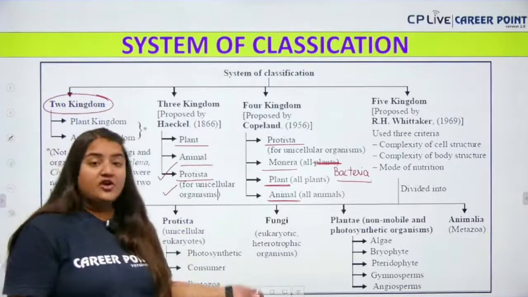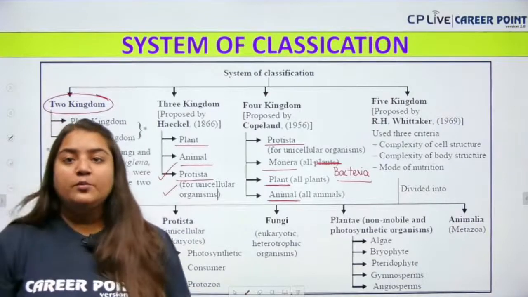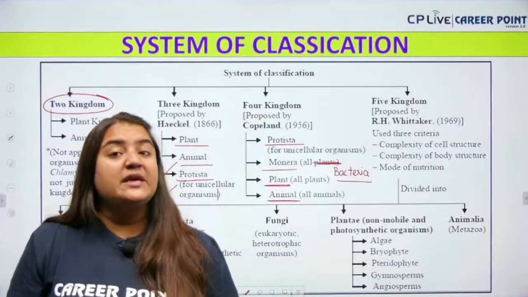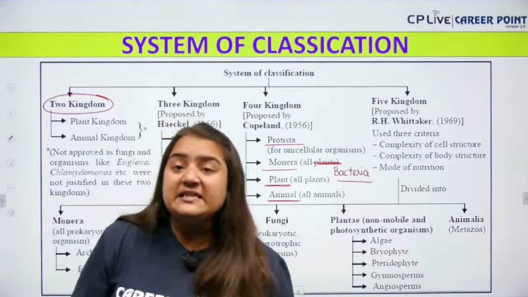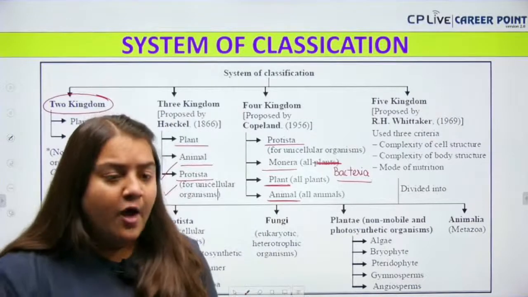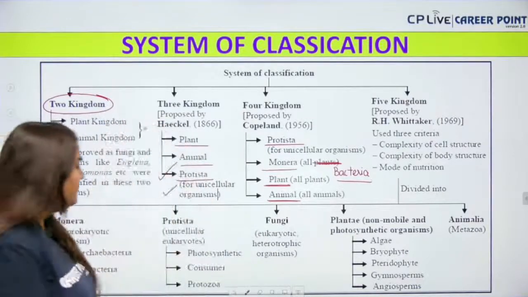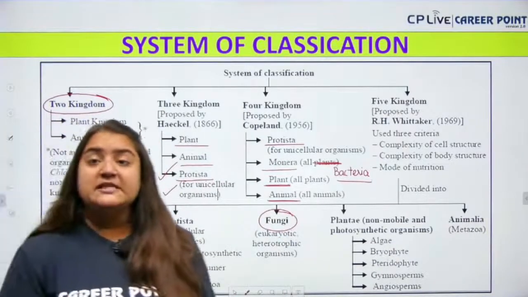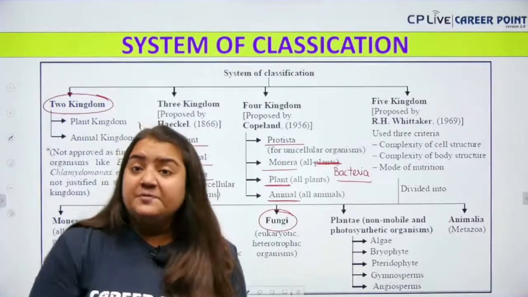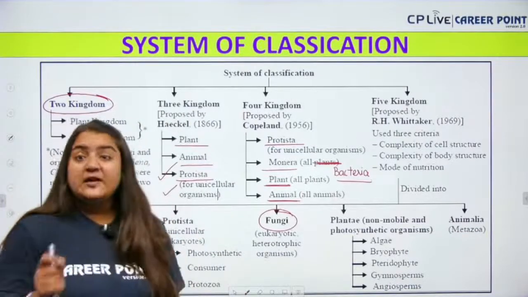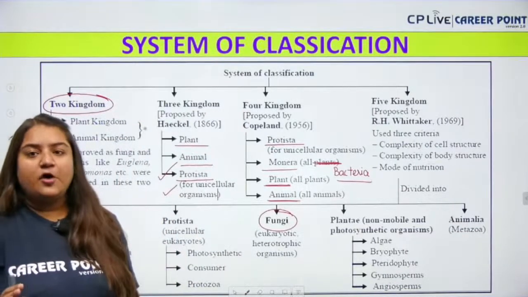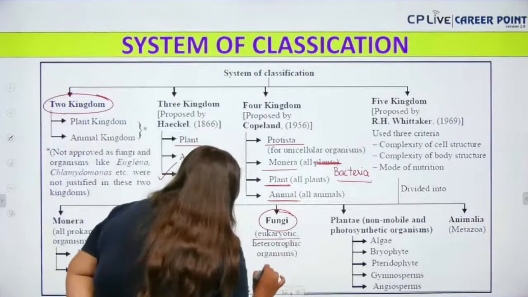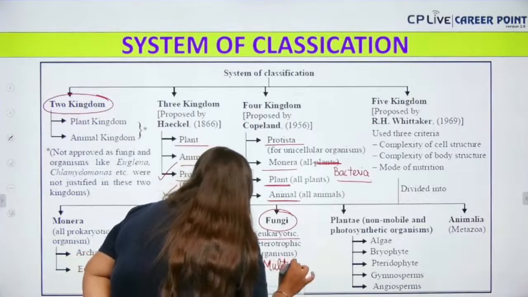Next we have fungi. Fungi is the first member which is eukaryotic as well as multicellular. But here we are going to see one exception, which is yeast, the unicellular fungi. Very important, a question will come from here 100%. You all know that fungi are eukaryotic multicellular organisms. But the exception here is yeast, which is unicellular, but of course it is eukaryotic.